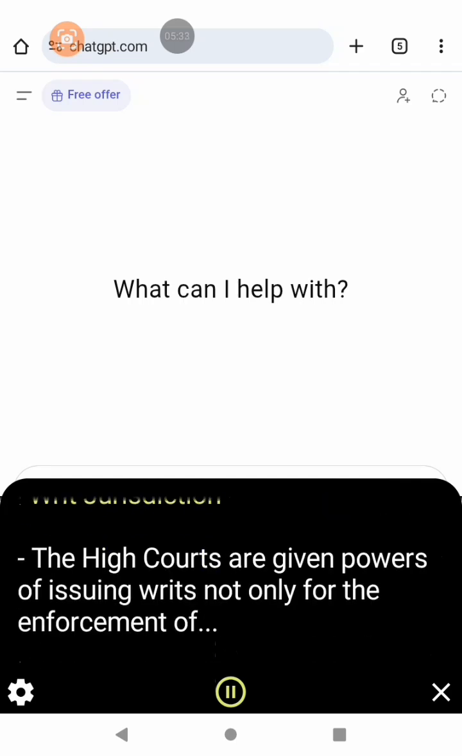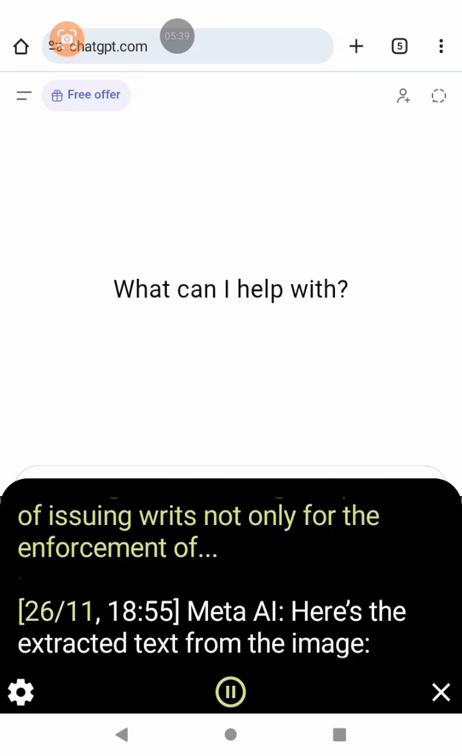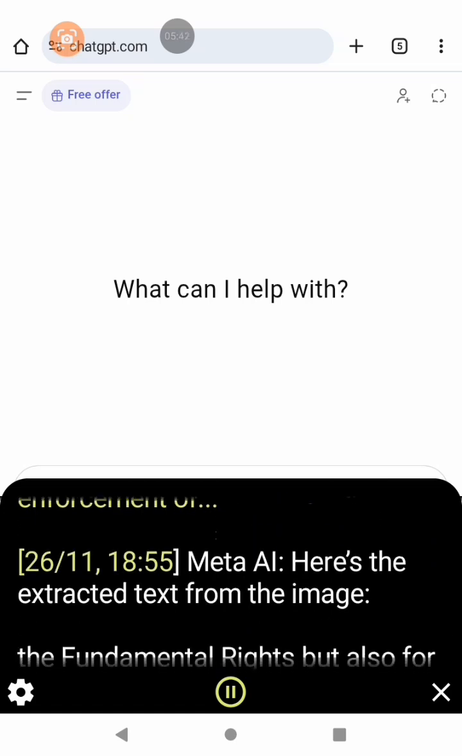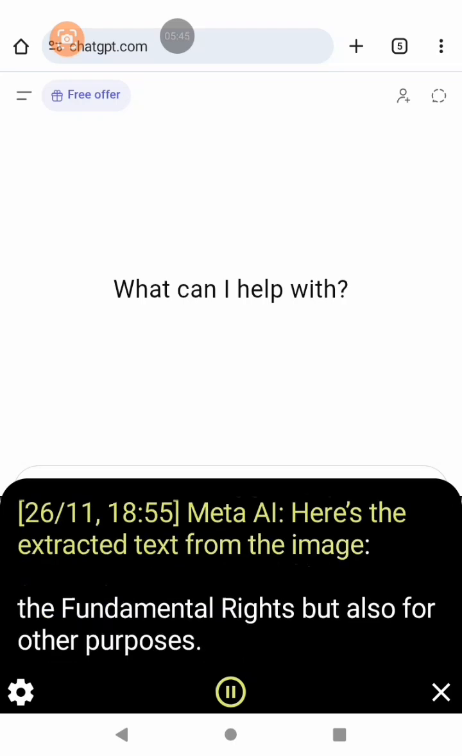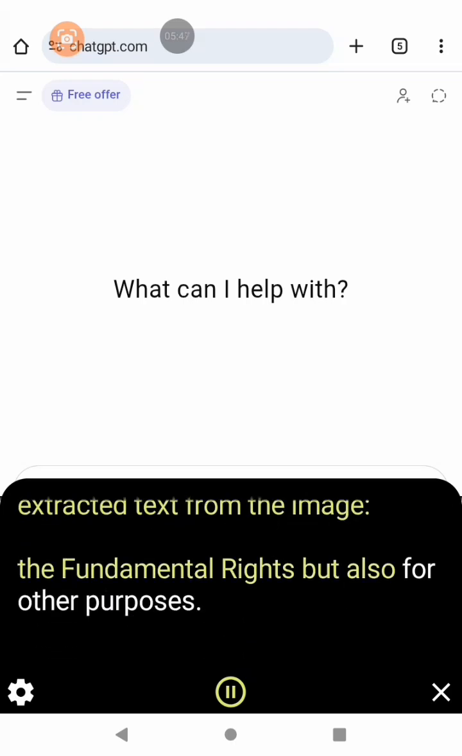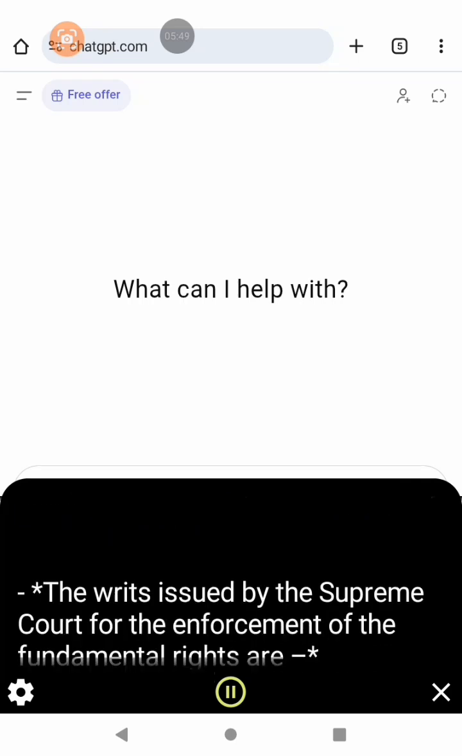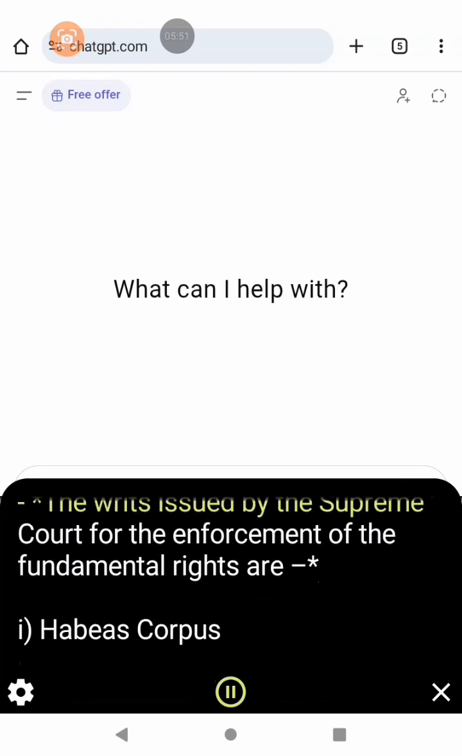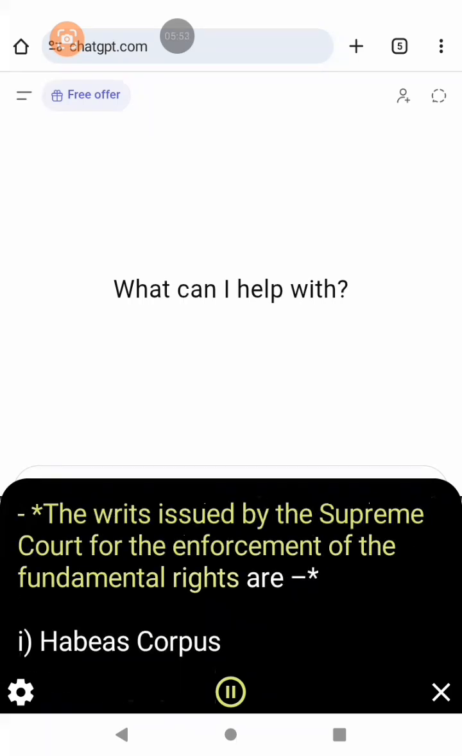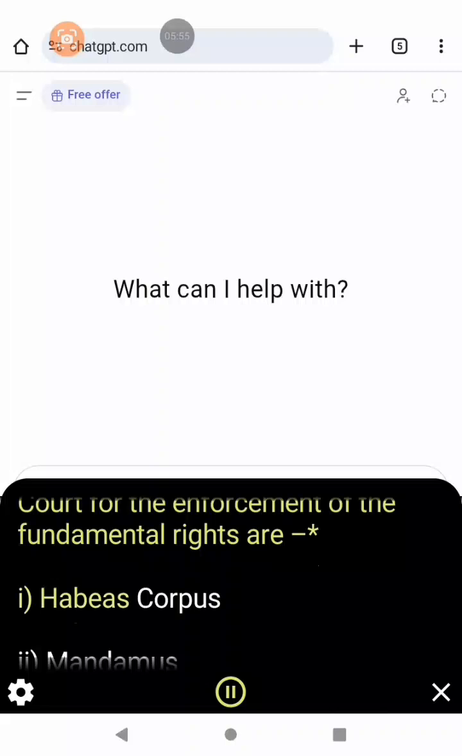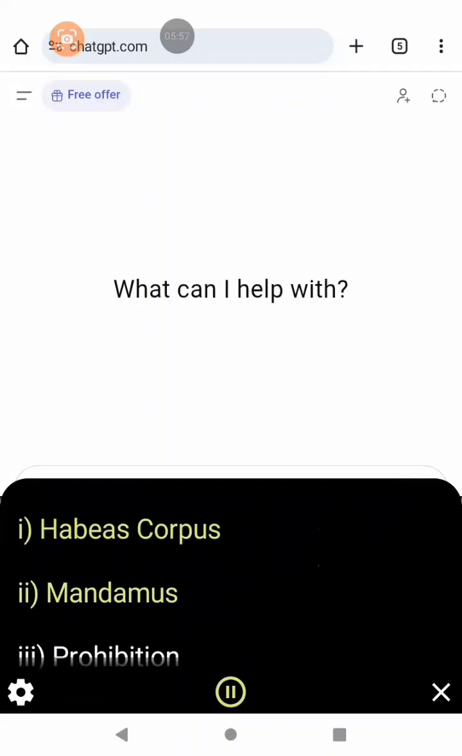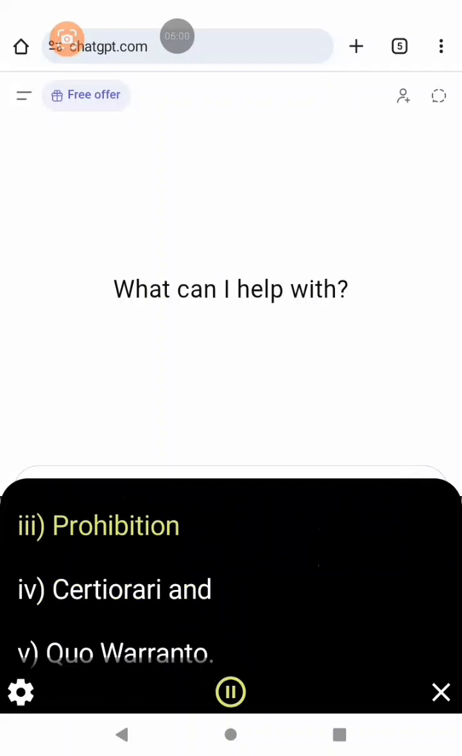Writ jurisdiction. The High Courts are given powers of issuing writs not only for the enforcement of the fundamental rights but also for other purposes. The writs issued by the Supreme Court for the enforcement of the fundamental rights are: I. Habeas corpus. II. Mandamus. III. Prohibition. IV. Certiorari. V.